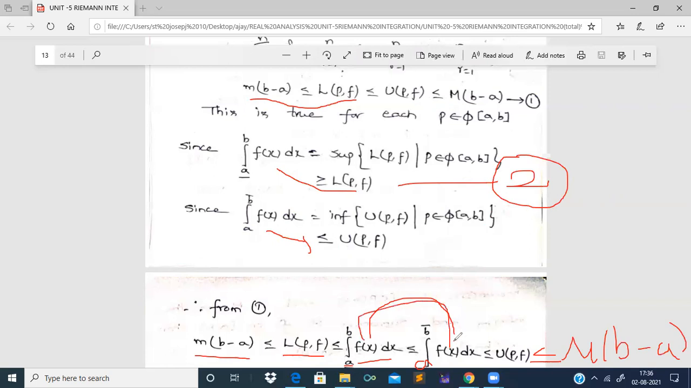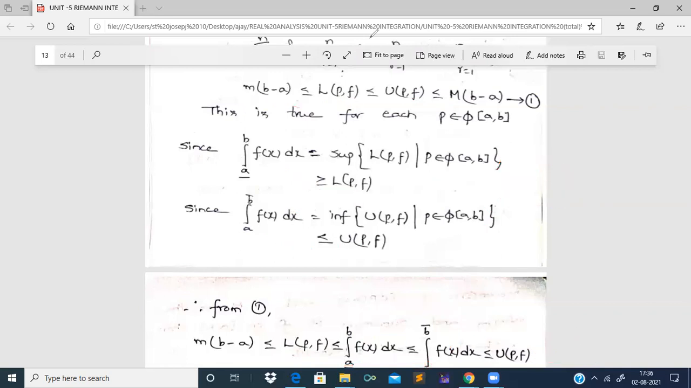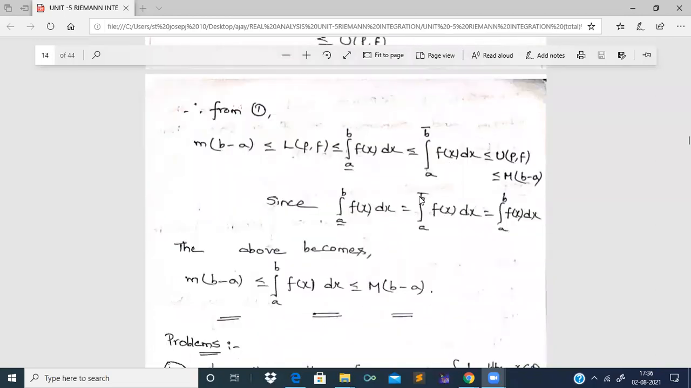If we join these two, this can be written as integral of a to b f of x dx, right? Therefore we get m into b minus a is less than or equal to L of P comma f is less than or equal to integral of a to b f of x dx less than or equal to U of P comma f less than or equal to capital M into b minus a. That is what we have written in the next step, right? See here, integral of a bar to b f of x dx is equal to integral of a to b bar f of x dx is equal to integral of a to b f of x dx. So instead of this, we take it as integral over a to b f of x dx, right?